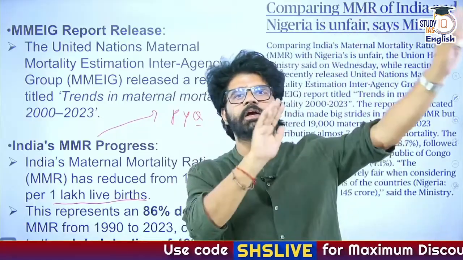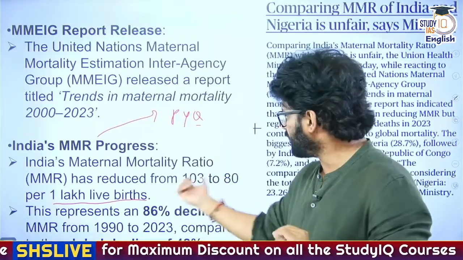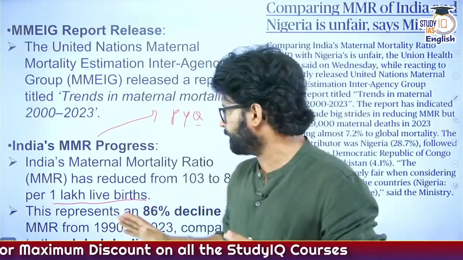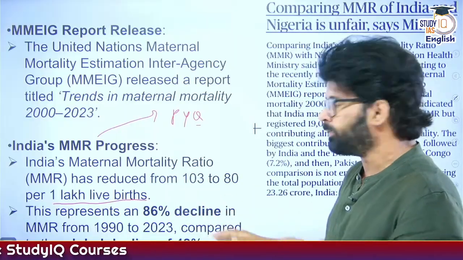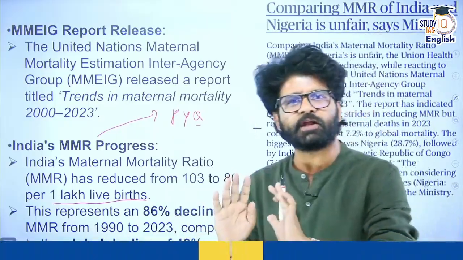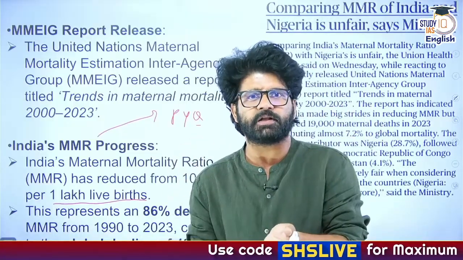That means earlier, if 103 women were dying during childbirths per 1 lakh live births, now it has reduced to 80. Awesome figure. And we are very proud of it. Represents an 86% decline in MMR. Again, global decline is 48%. We are declining by 86%. Nothing can be better than this, right?